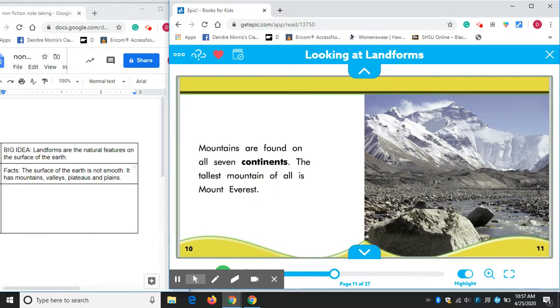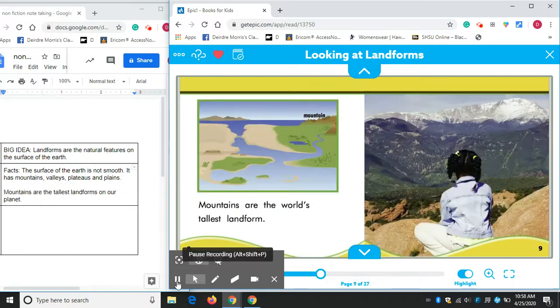And mountains are found on all 7 continents. The tallest mountain of all is Mount Everest. Well, I'm not going to focus on Mount Everest. I just want to focus on mountains. So let me get this fact down. Okay, over here is my big idea from these 2 pages, and I put mountains are the tallest landforms on our planet. Now feel free to add a little more to let us know that you can find mountains on all of the continents of the world, and that Mount Everest is the tallest one.